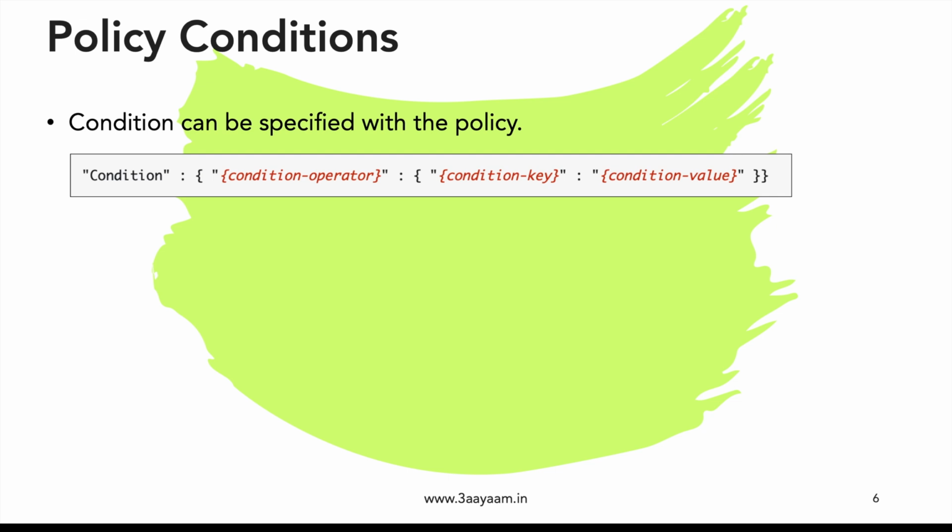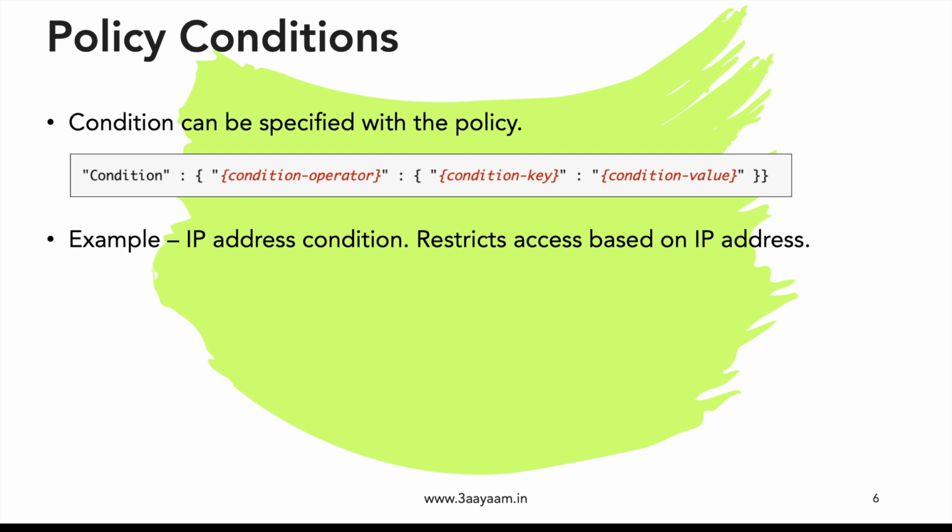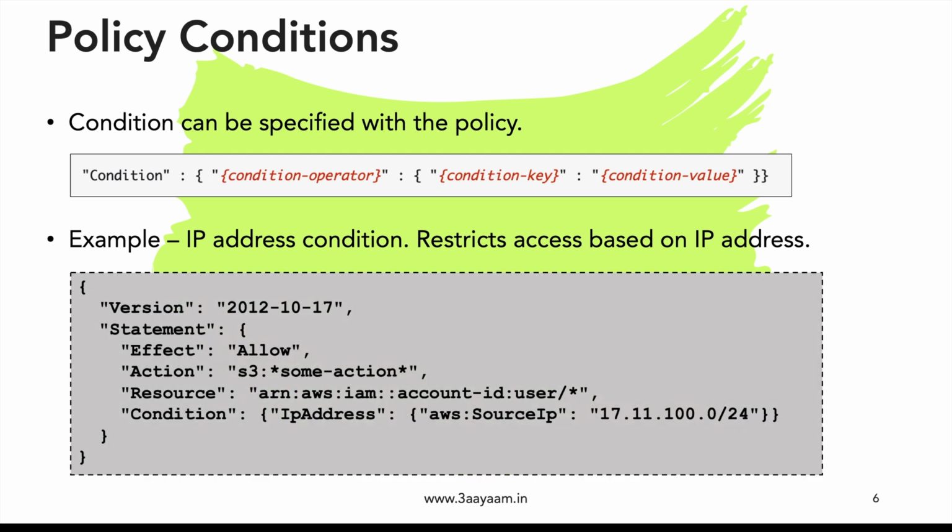I have taken this straight out of the AWS documentation. We mention the condition, then the condition operator, followed by the condition key, and then the condition value. The condition operator, condition key, and condition value are all in a JSON embedded document. For example, let's say an IP address condition. Using the IP address condition, we can restrict access based on IP address, which would be something like this. So in the statement, again, we have version, then we have statement. It should be in square brackets, because I have written it wrong. But what I'm saying here is that we have effect, action, resource that remains the same.